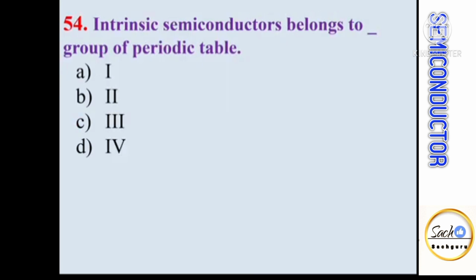Intrinsic semiconductors belong to dash dash group of periodic table. Intrinsic semiconductors are the pure form of semiconductors having 4 valence electrons. Such type of semiconductors are tetravalent elements, and this forms group 4 of periodic table.